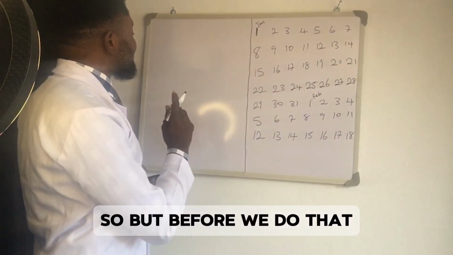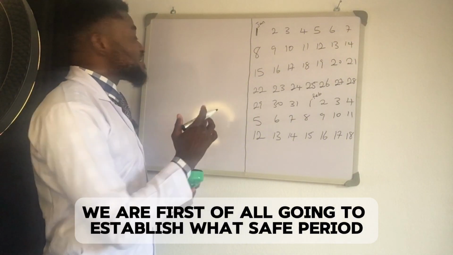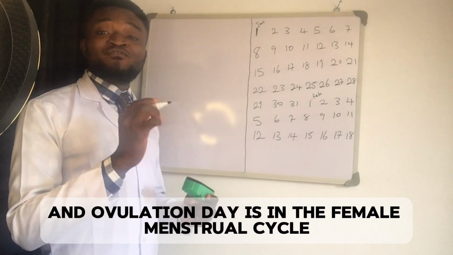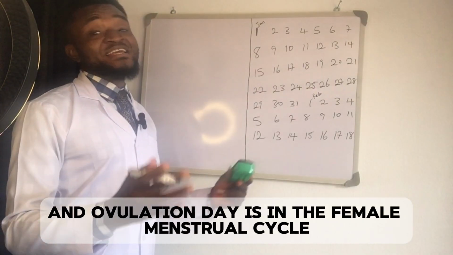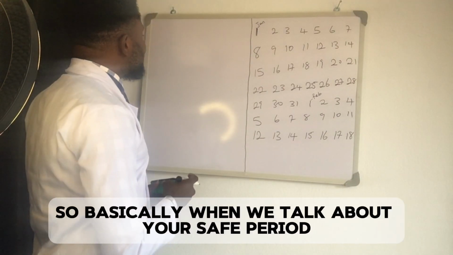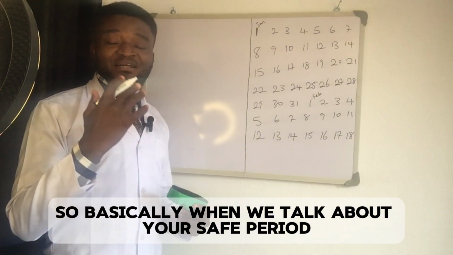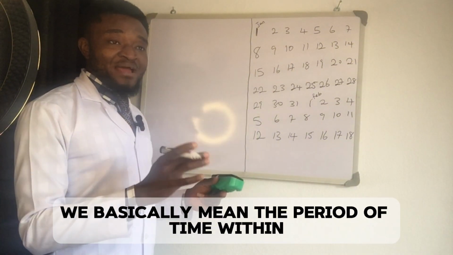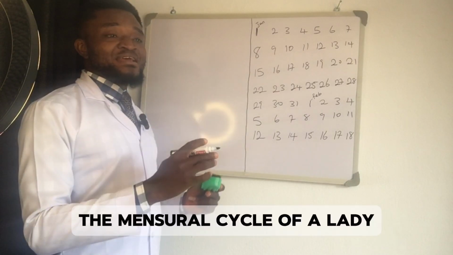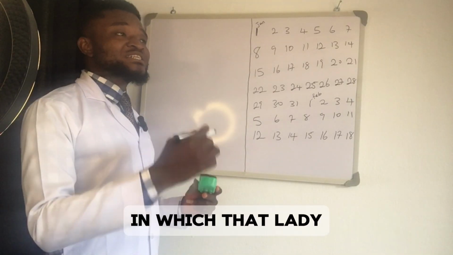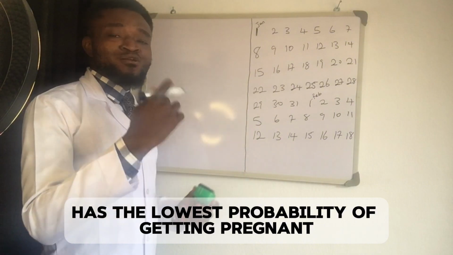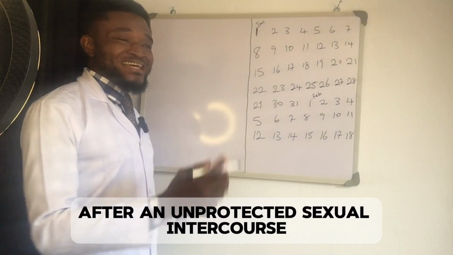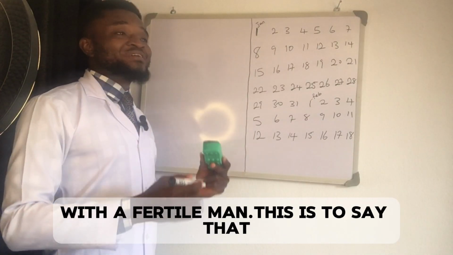But before we do that, we are first of all going to establish what safe period, fertile period, and ovulation day is in the female menstrual cycle. Basically, when we talk about your safe period, we mean the period of time within the menstrual cycle of a lady in which that lady has the lowest probability of getting pregnant after an unprotected sexual intercourse with a fertile man.